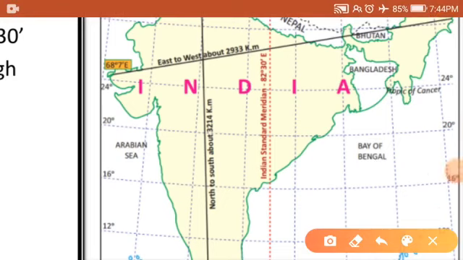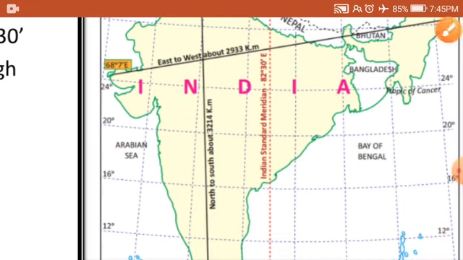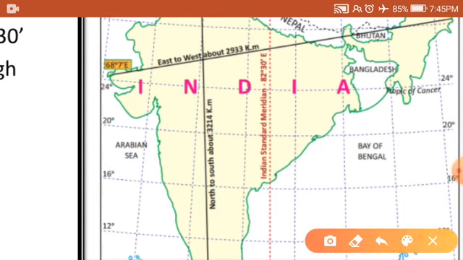See the map, the north to south extension. That is the difference between from Kanyakumari to Jammu and Kashmir. The distance is 3214 kilometers. Likewise, from east to west, the distance is 2933 kilometers.